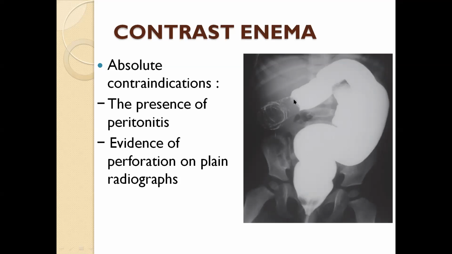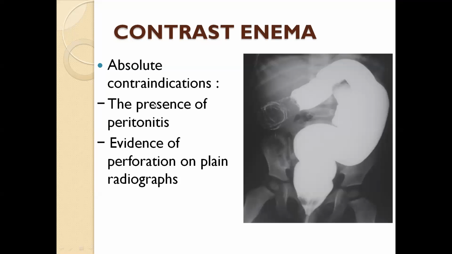So this finding we call claw-like sign. It looks like a claw. So claw-like sign is positive in contrast enema and confirms that patient has a mass in the lumen. And because of the age and the history, it clearly confirms that patient has intersusception.